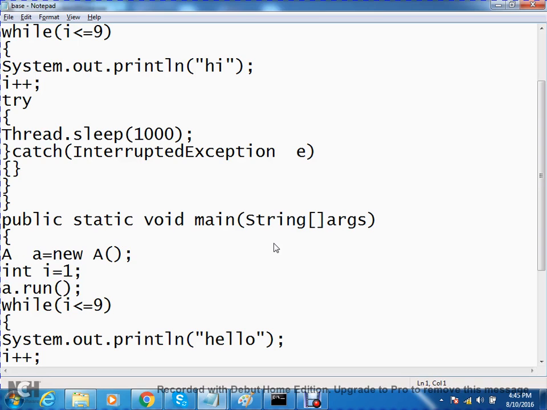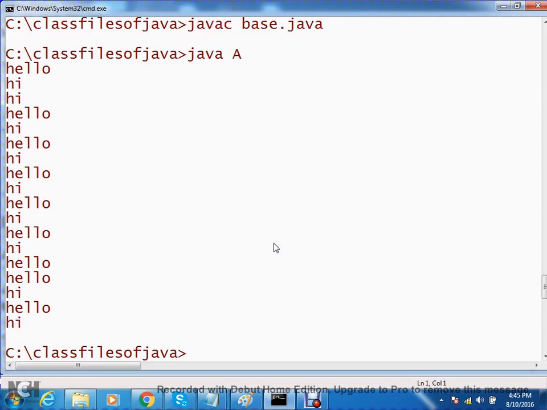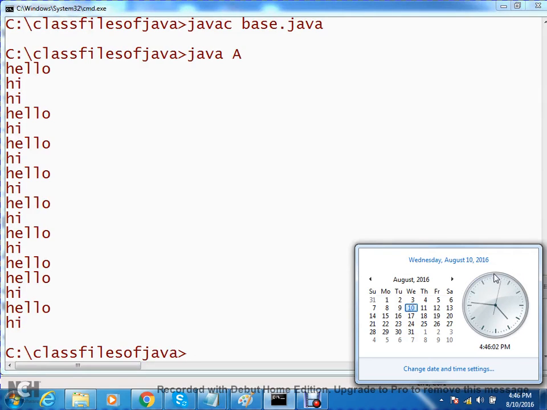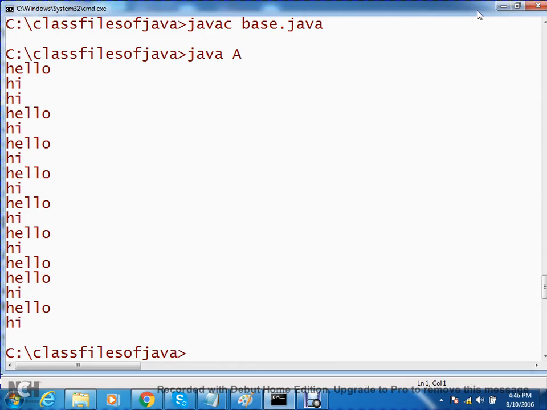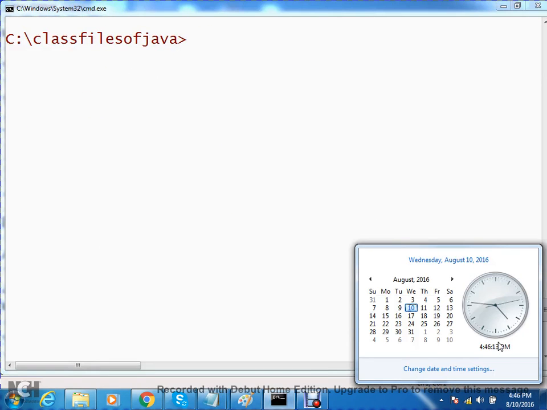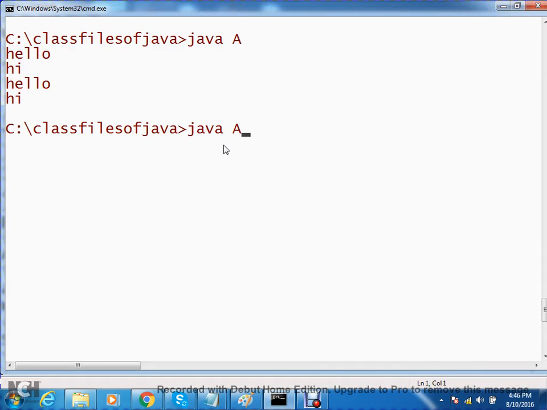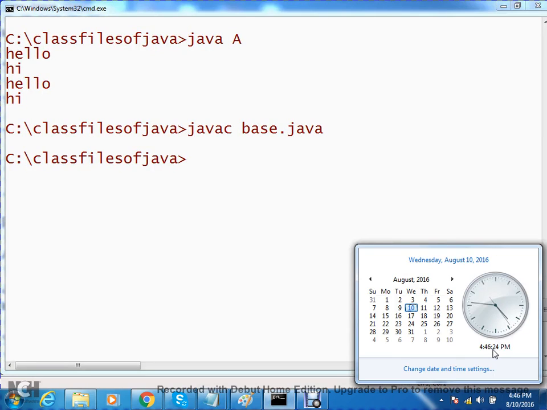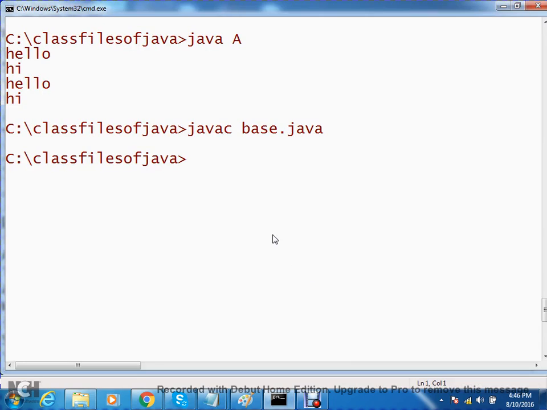Now, please observe carefully. Okay, only one thread is there, and observe the time: 4:46:03. Now I will execute the code so that you can identify the performance issues. Observe, now I am going to execute. How much time? 4:46:15. Okay, wait. We have to compile it. Okay, now observe here: 4:46:26, 30. Now observe here. How much time is it taking?